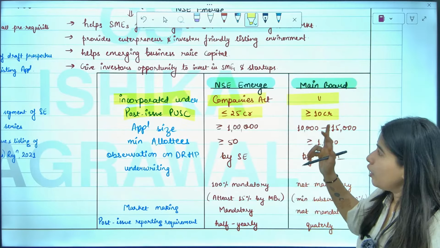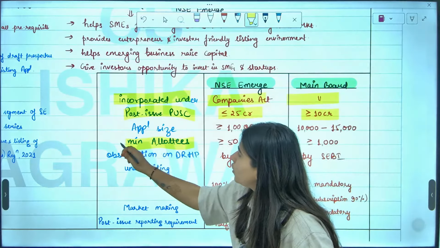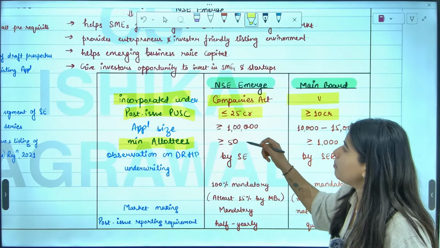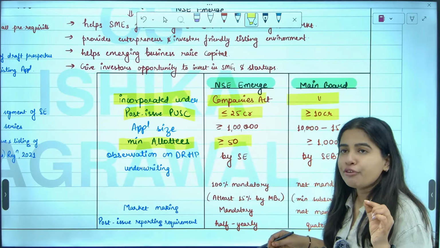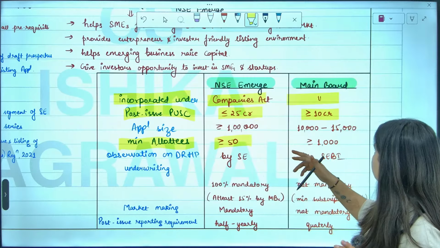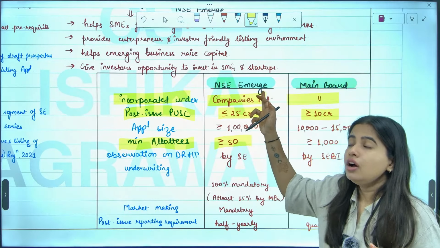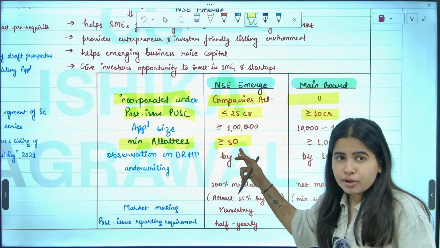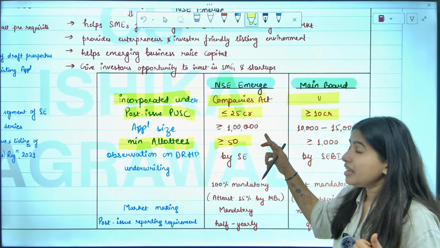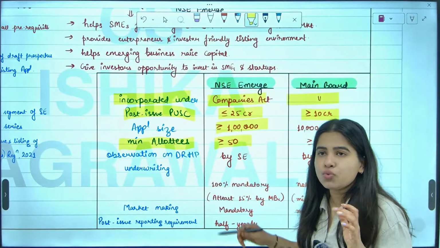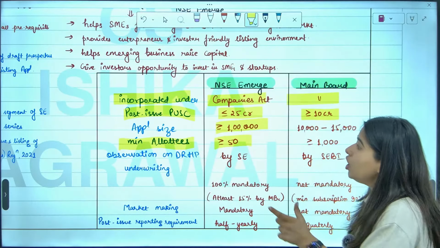Next is, how many allottees should be there? Minimum allottees should be 50. In case of SME, it's a small and medium exchange now. So here fewer people are the investors, and each investor invests at least 1 lakh. Are you understanding?